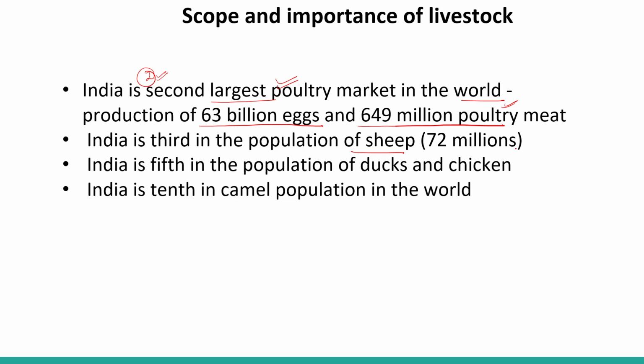We produce lots of wool also, as per our requirement, that is 72 million. So India is third in the population of sheep. India is 5th in the population of ducks and chicken, and India is 10th in the camel population in the world.